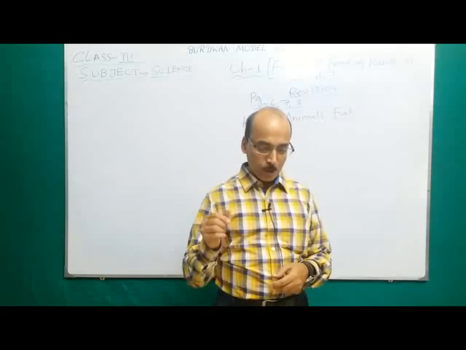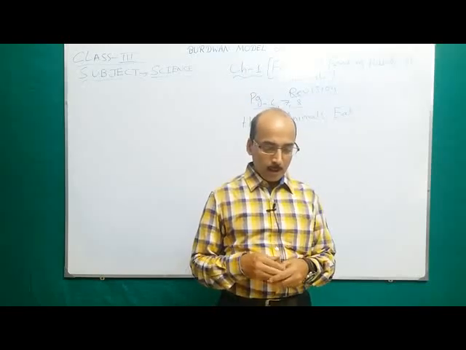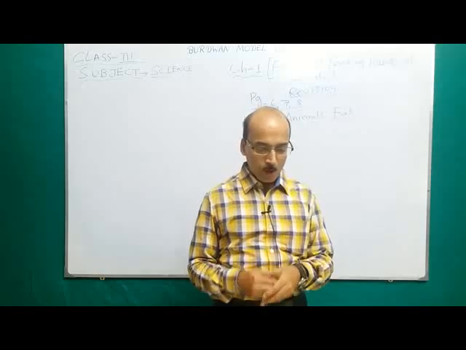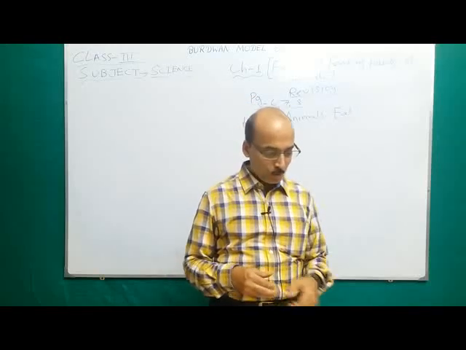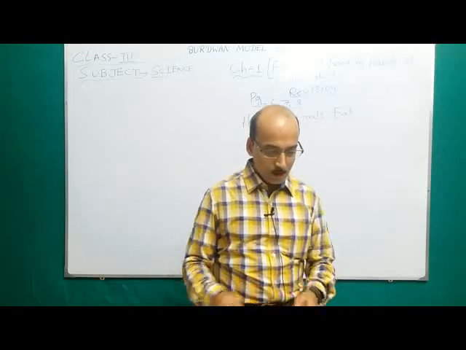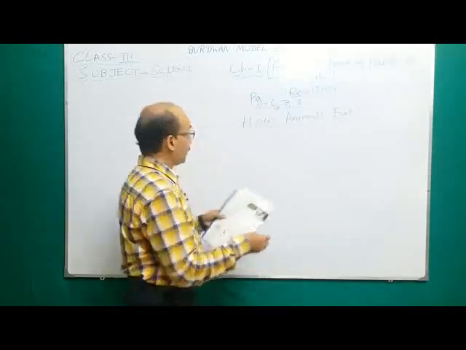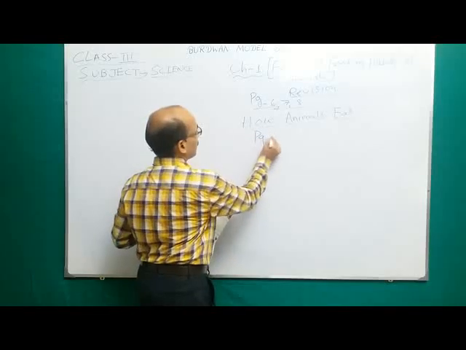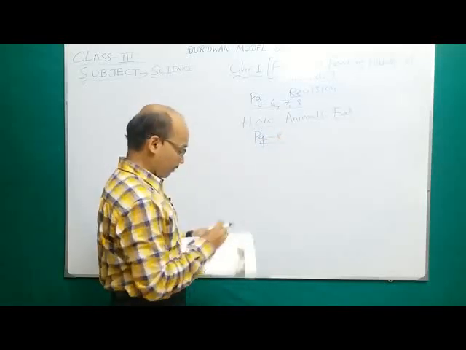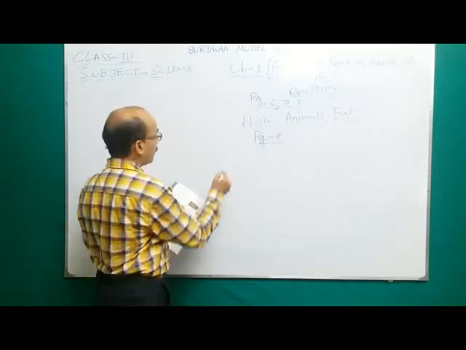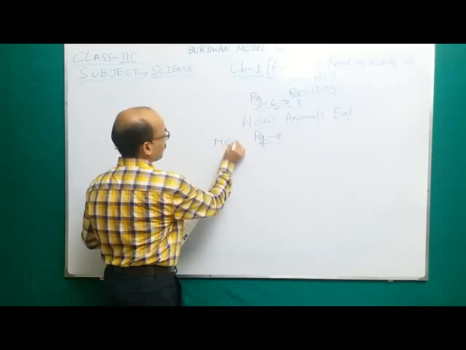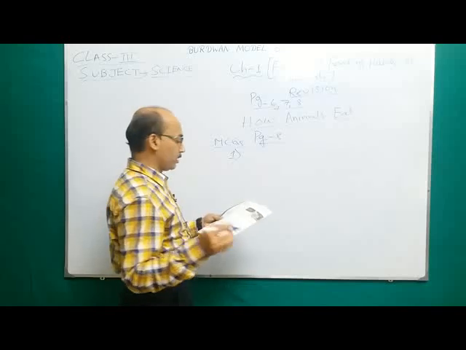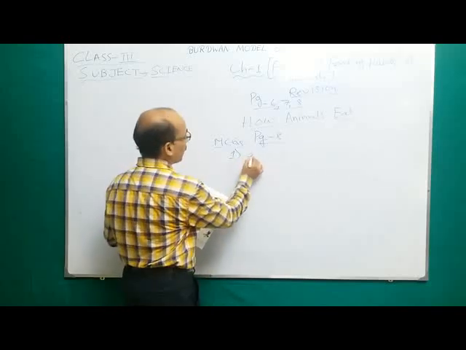Then there is one MCQ, let us discuss it again. The questions are, number 1, rabbits and rats are called nibblers, suckers, carnivores. Rabbits and rats, they are called nibblers. Let me write that one, page number 8. Rabbits and rats are called nibblers, suckers, carnivores. They are called nibblers. The answer is A.